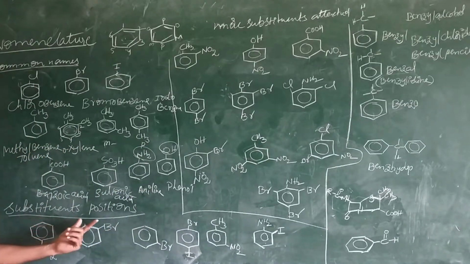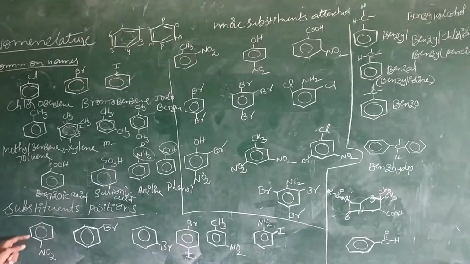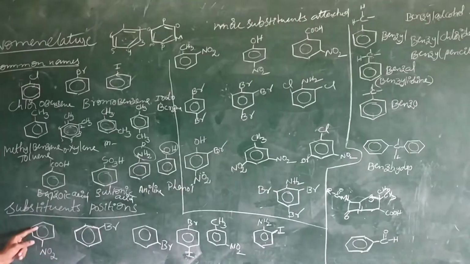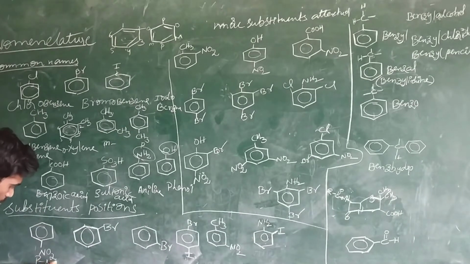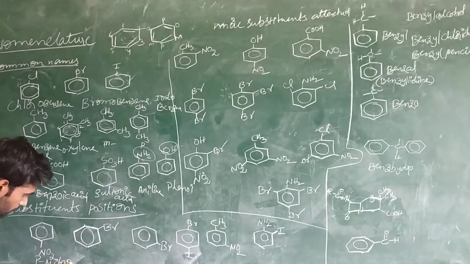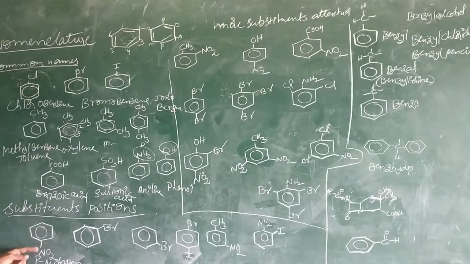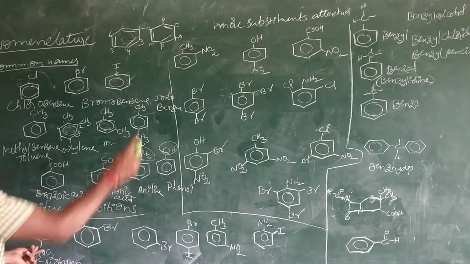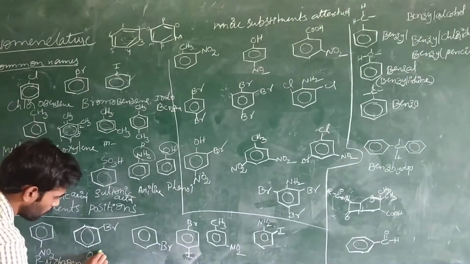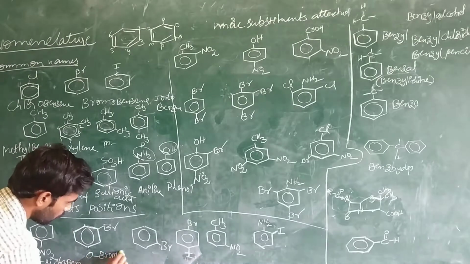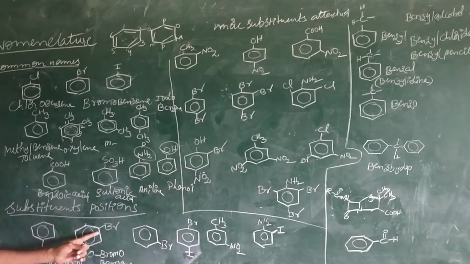Anyway, now see the substituent positions. The name of this compound is nitrobenzene, but the position of the NO2 group is at the para position, para-nitrobenzene. This is the para position, right? And this one is ortho-bromobenzene. This one is the ortho position. This is the bromo group.